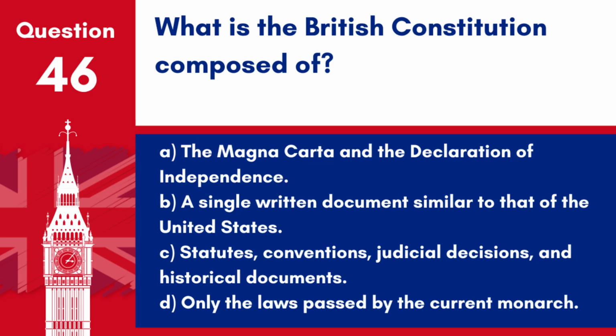Question 46. What is the British Constitution composed of? A. The Magna Carta and the Declaration of Independence. B. A single written document similar to that of the United States. C. Statutes, conventions, judicial decisions, and historical documents. D. Only the laws passed by the current monarch.